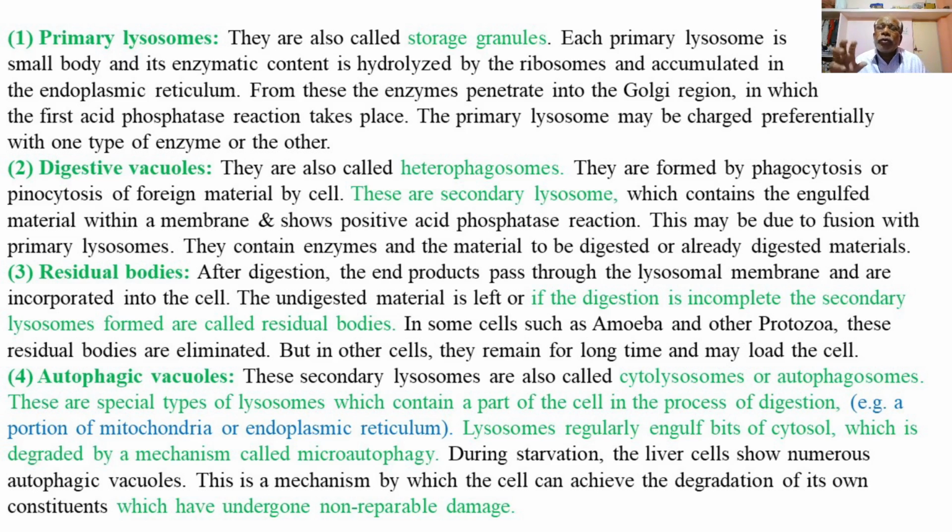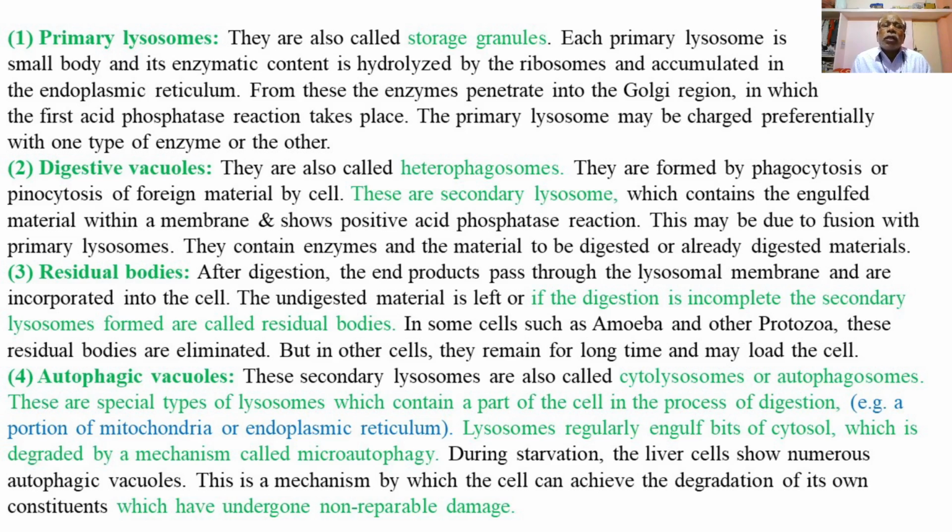This may be due to the fusion of the primary lysosome and the phagosome or the pinosome, right? They contain enzymes and the materials to be digested, which have been ingested from the pinosome or the phagosome, right?